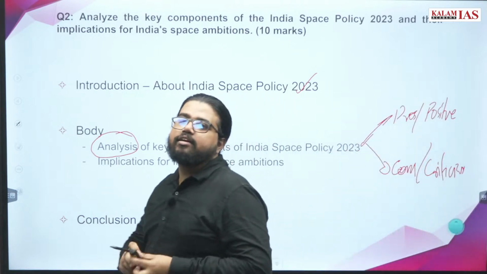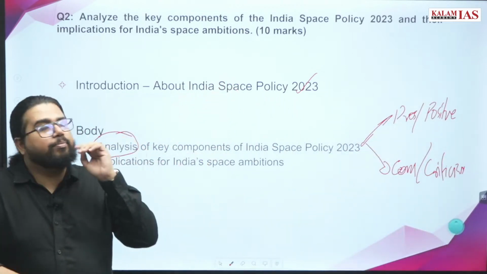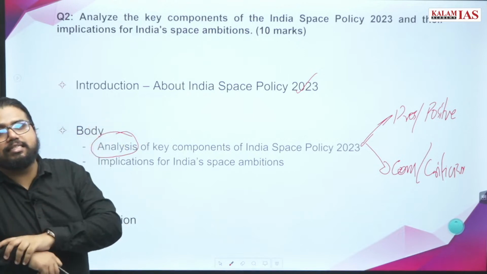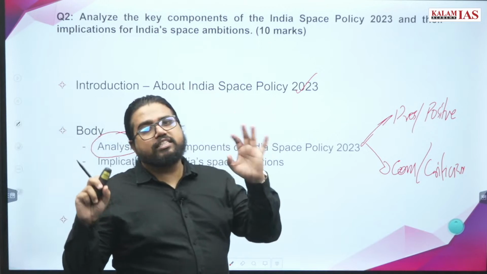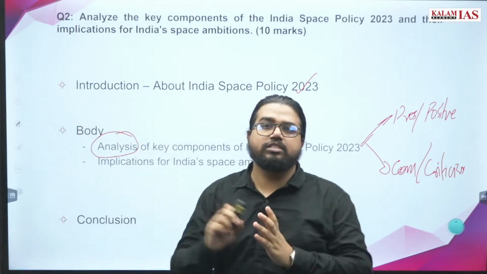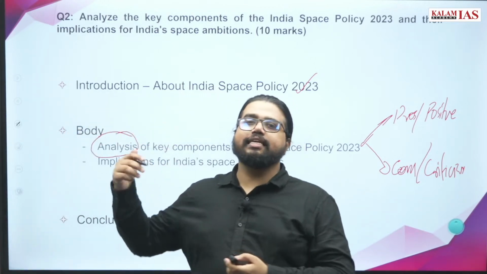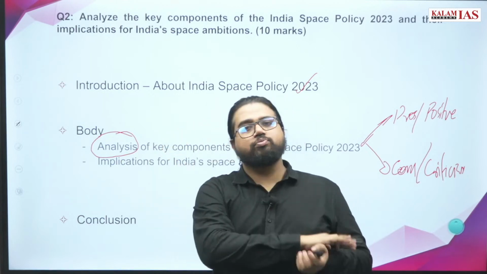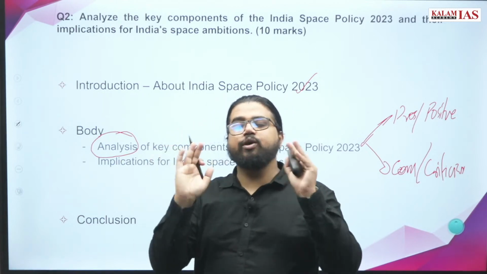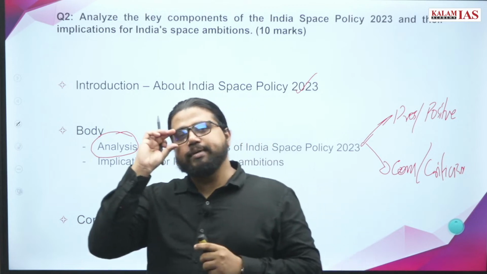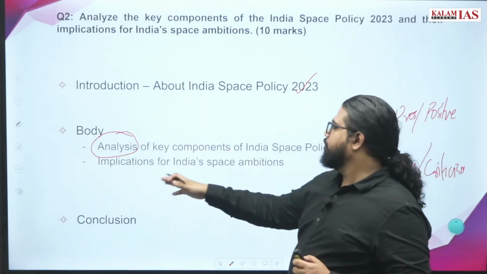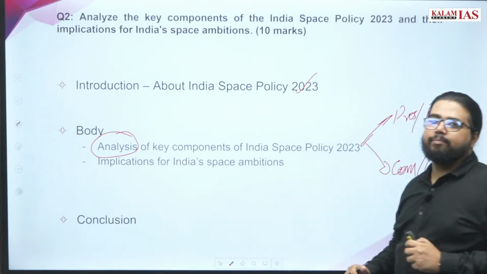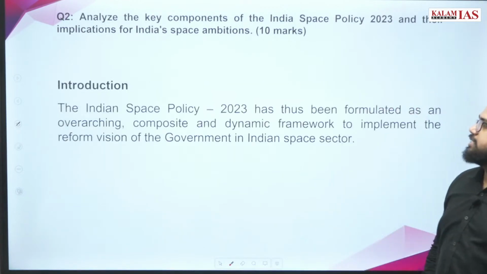Don't just think that you need to list the different provisions of this policy and your answer is done. Your answer is not done, and listing down the provisions is not exactly asked in the question. The question is asking about analysis of this policy, so your answer should be on analysis only. Don't commit these kinds of mistakes. The second part is quite straightforward, implications for India's space ambitions. Then you write a conclusion and finish the answer.